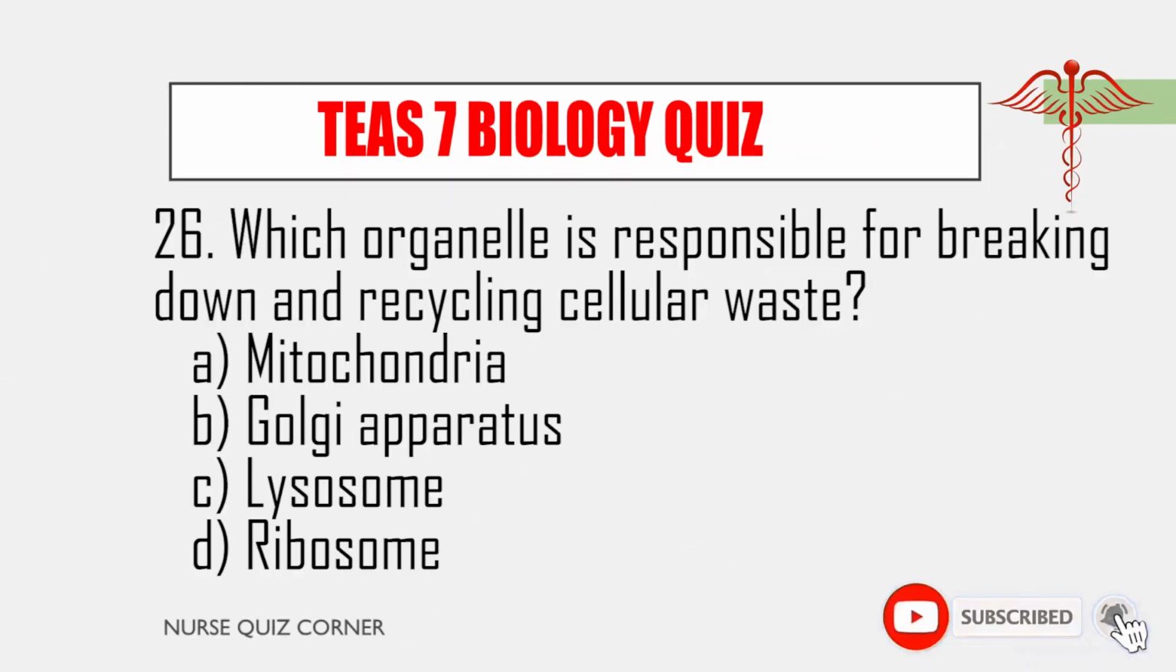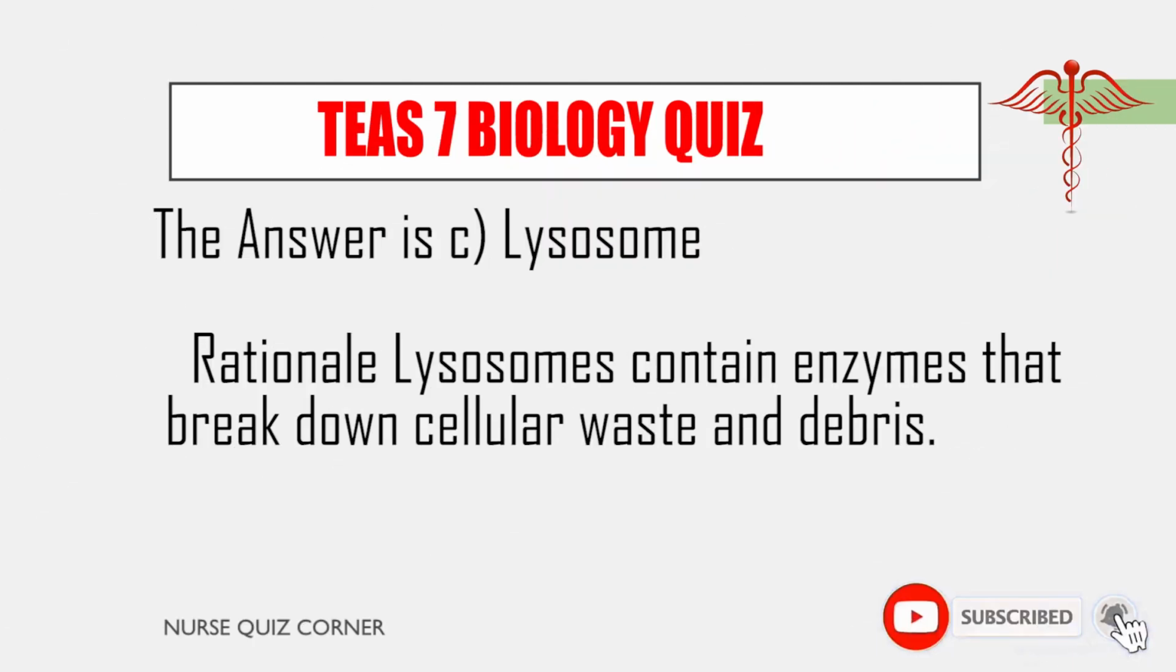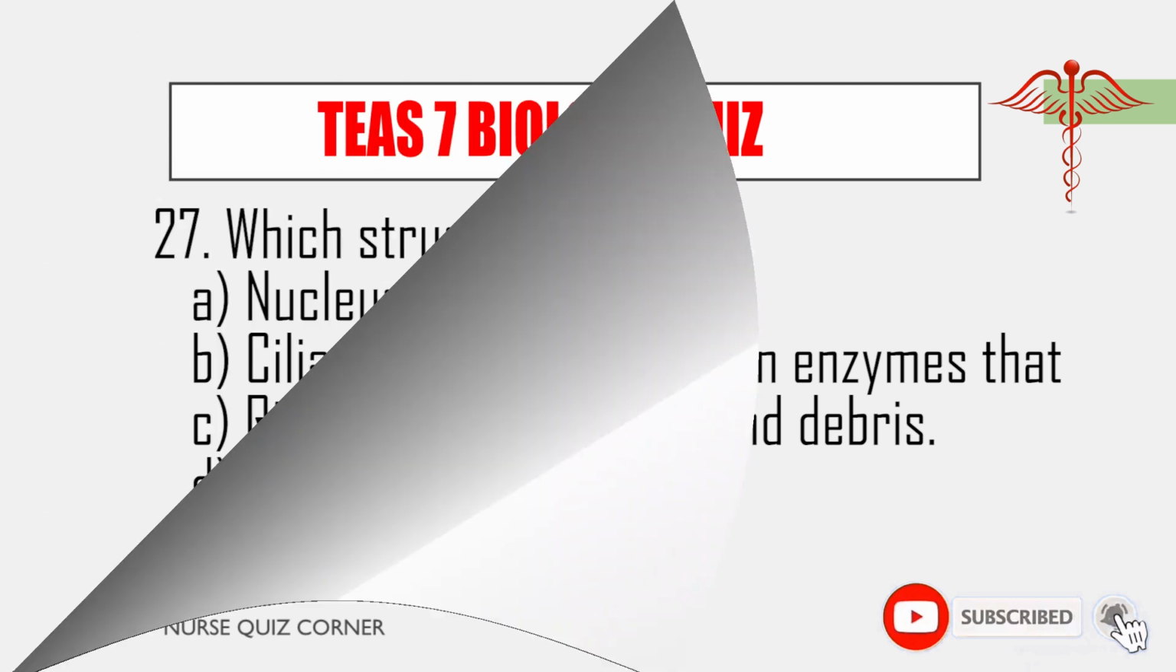26. Which organelle is responsible for breaking down and recycling cellular waste? A. Mitochondria. B. Golgi apparatus. C. Lysosome. D. Ribosome. The answer is C, lysosome. Rationale: Lysosomes contain enzymes that break down cellular waste and debris.